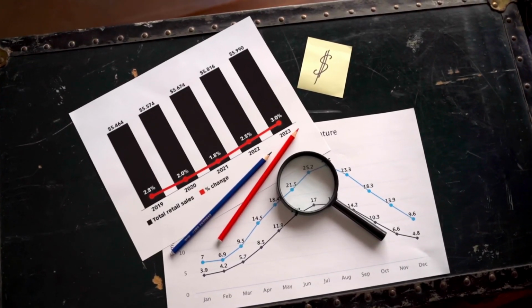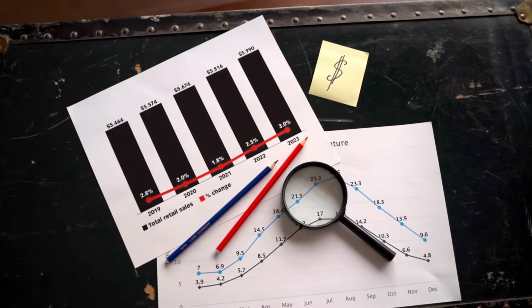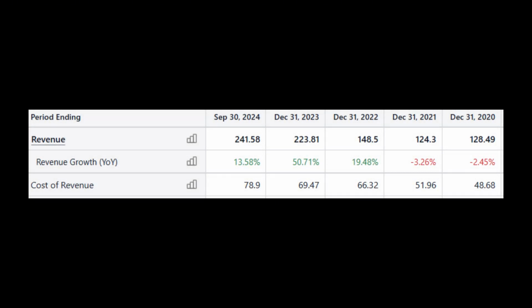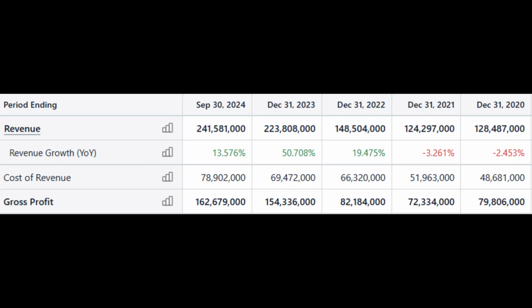Here are some of the most important ratios and metrics. Revenue indicates the total income generated from normal business operations. Growing revenue signals business expansion. Earnings before interest and taxes, EBIT, a measure of a company's profitability from operations, excluding interest and tax expenses. It helps assess operational efficiency.